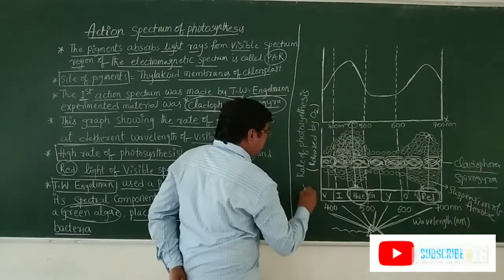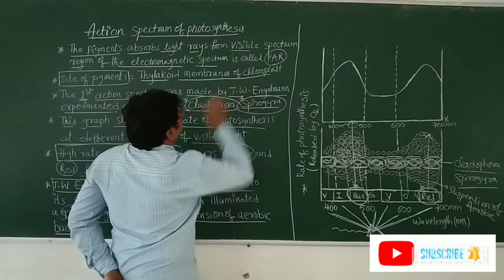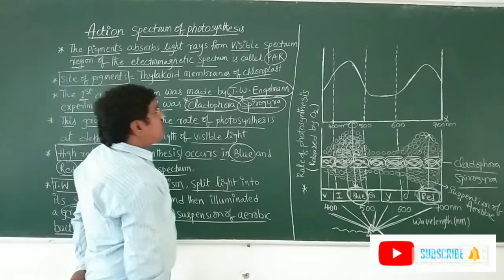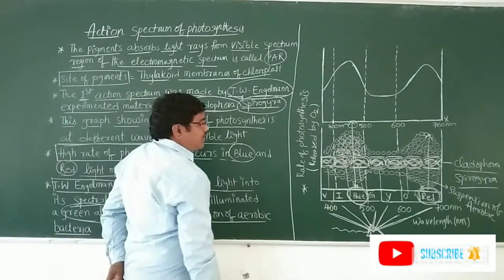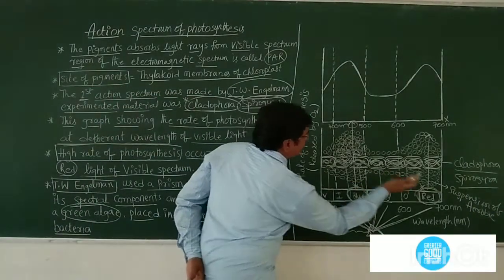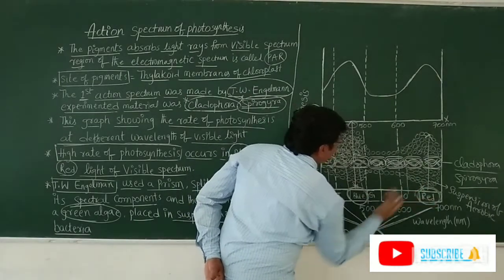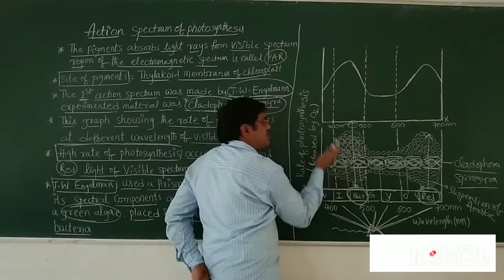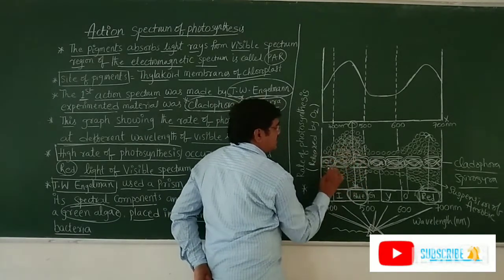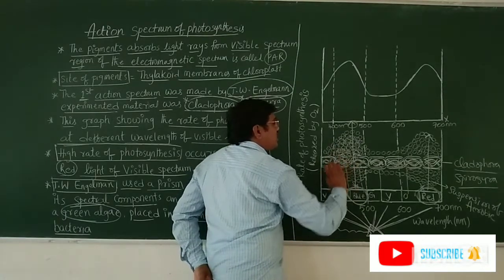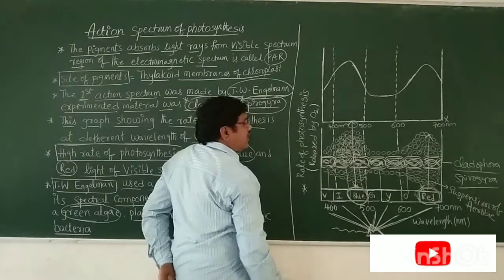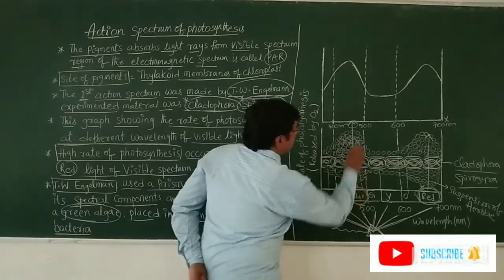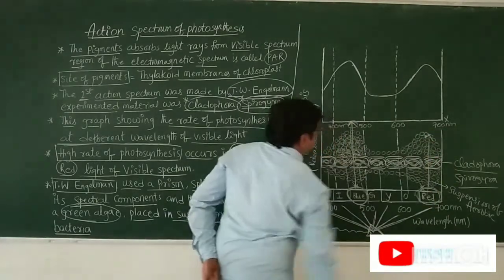So this experiment is the Engelmann experiment. What is the conclusion of the T.W. Engelmann experiment? In the blue region and the red region of visible light, the green algae absorb more sunlight and then release oxygen. That oxygen is consumed by the aerobic bacteria. Then aerobic bacterial populations are more in the blue region and red region.